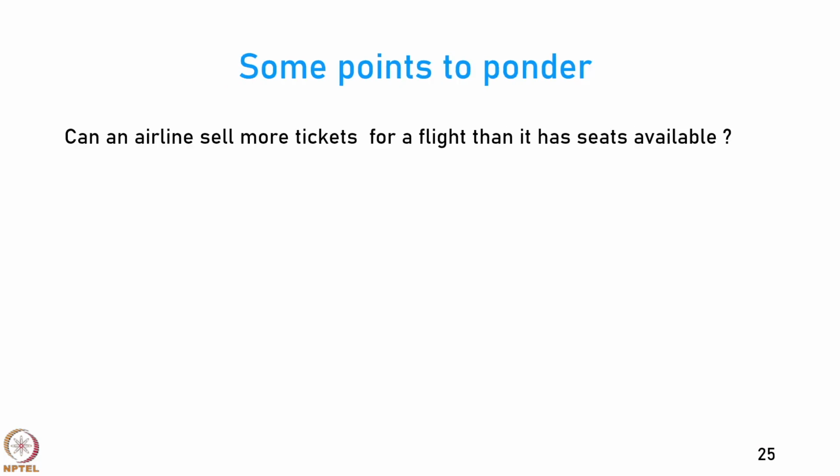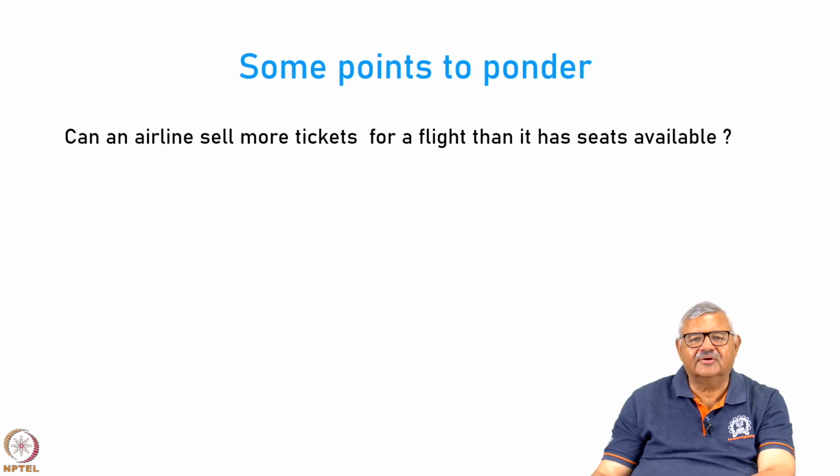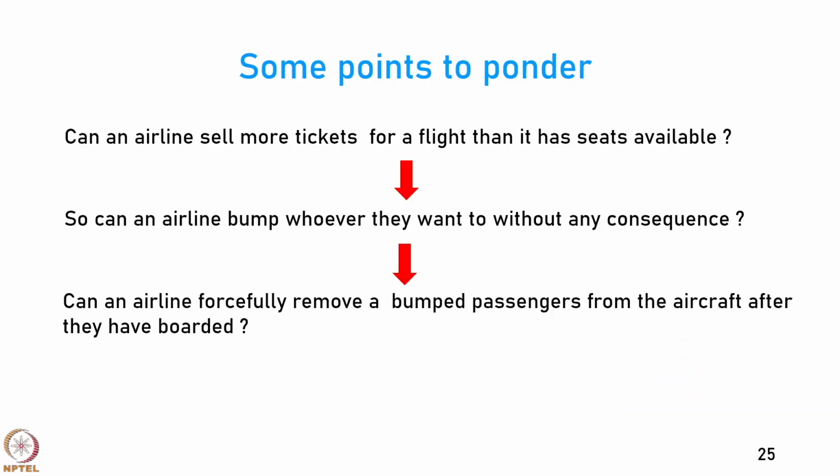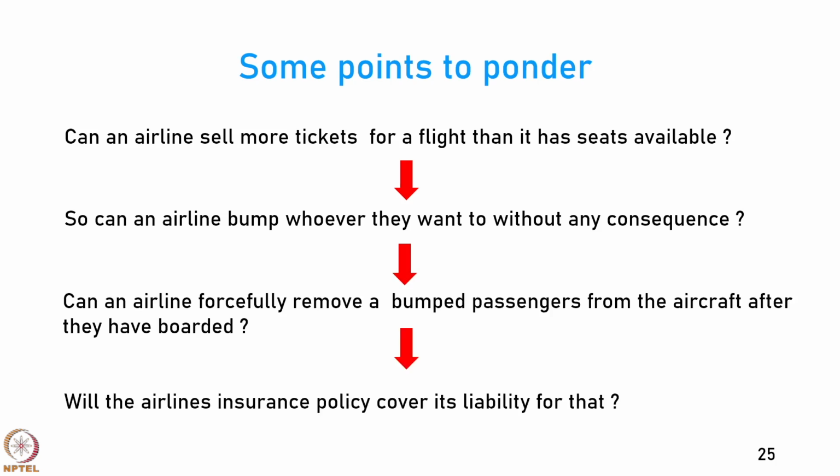So, let us look at some points to ponder. Can an airline sell more tickets for a flight than the seats available? The answer is yes, it can. Can an airline forcefully remove a bumped passenger from the aircraft they boarded? Technically, it can. Will the airline's insurance policy cover liability for that? We don't know. That all depends on the policy.